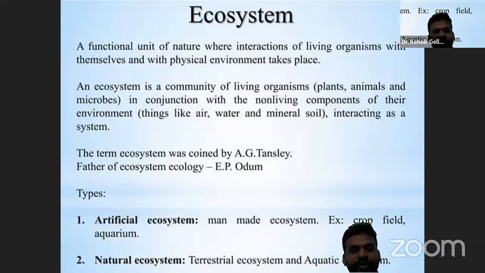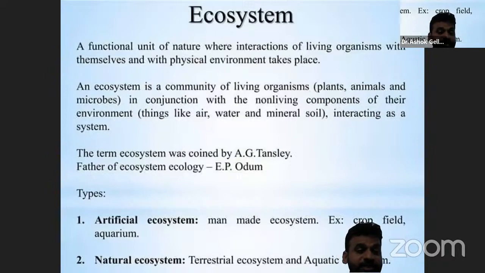A functional unit of nature where the interaction of living organisms, biotic organisms, with the abiotic environment, the physical environment, takes place is an ecosystem. The living organisms are plants, animals, and different microbes that make up a community of life in the area.